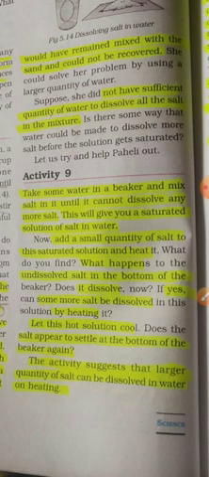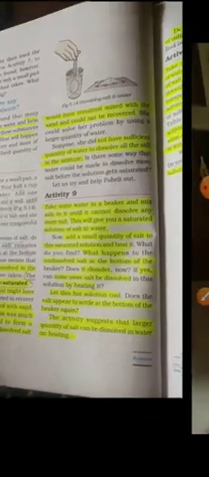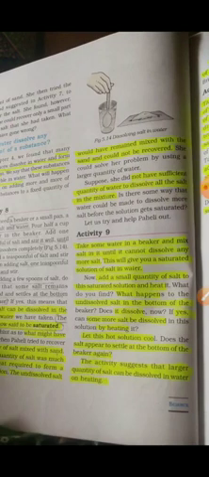After cooling the solution, what do you think, children? Will that salt again be settled at the bottom? What do you think? Will we be able to find the salt at the bottom of the beaker again? No. The salt has completely dissolved in the water because we have provided heat to that solution. Okay? Am I clear, children? Okay. Now, moving on to page number 43.